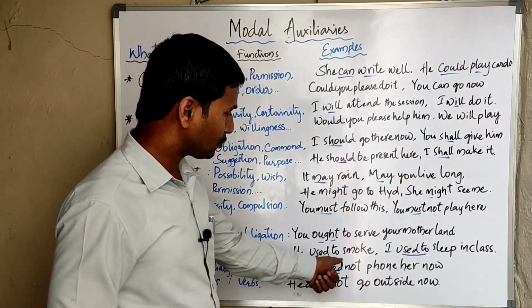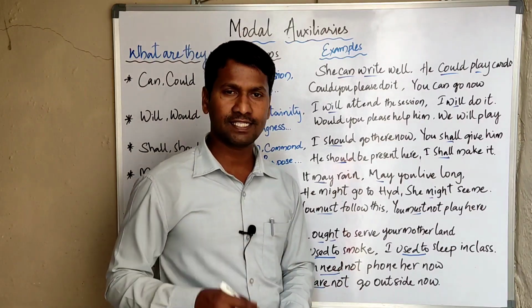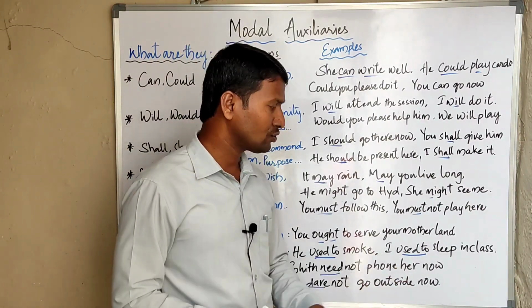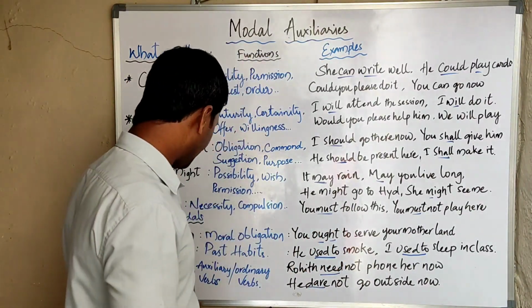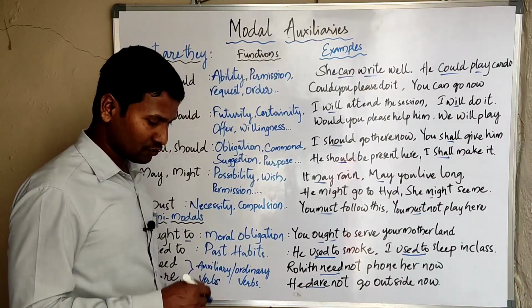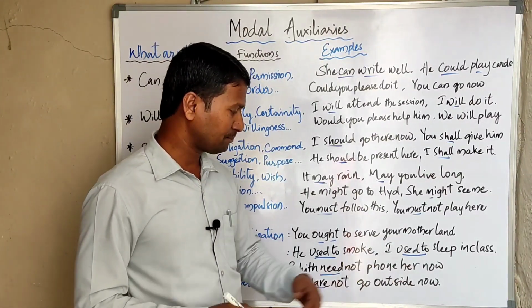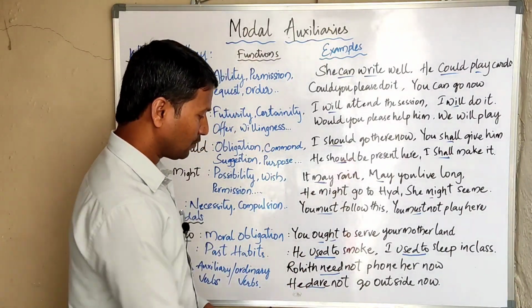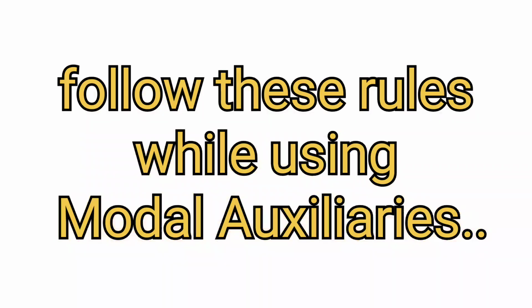See, "he used to smoke", "I used to sleep in class." "Used to smoke" means it was continued in the past; he is not smoking anymore now. And "I used to sleep in the class" means he had a habit of sleeping in class, but not now. And need, dare are used as both auxiliary verbs and ordinary verbs. "Rohit need not phone her now", "he dare not go outside now." Need and dare are considered here as auxiliary verbs.